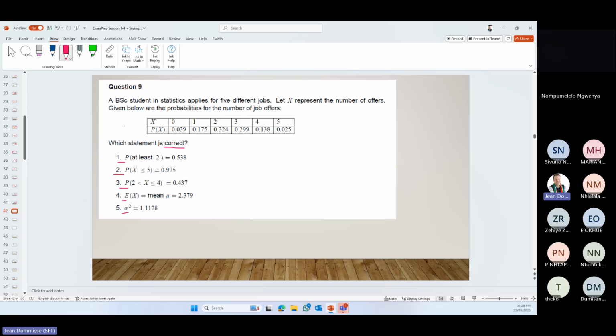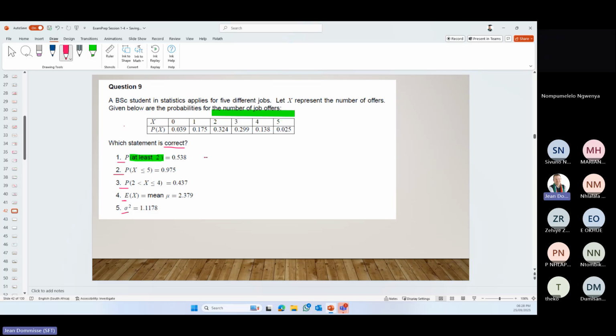So let's look at probability of at least 2. Again, I hate these English words. At least 2 means minimum of 2 and more. Okay, so it's 2, 3, 4, and 5.